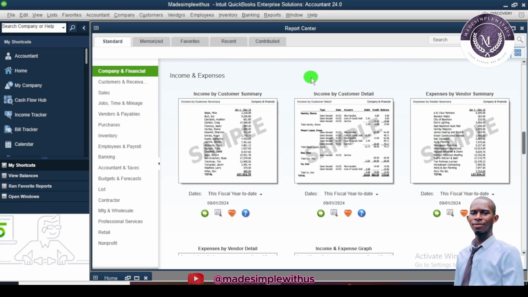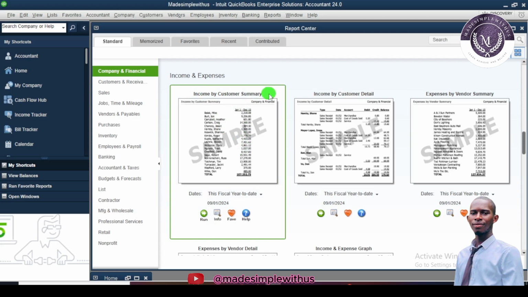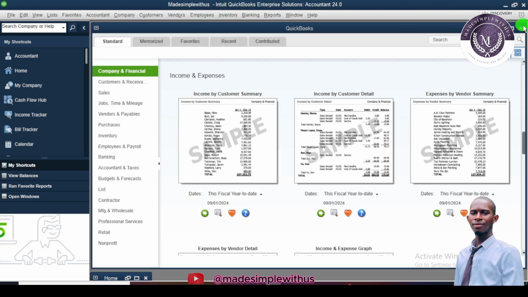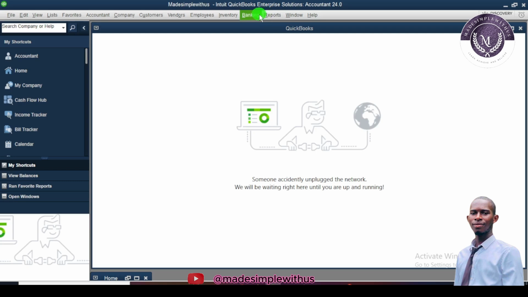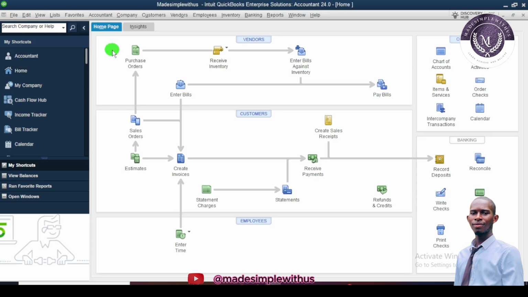Income and expenses. Where all income and expenses are being recorded, it's here. So the customer summary, the income and expenses from all the customers that are there. And also let's move on to the home aspect. Okay, so the home aspect is the most important aspect of QuickBooks. So this is the layout of QuickBooks, and also we want to know how transactions are being recorded. So we move on to the chart of accounts, the company aspect.